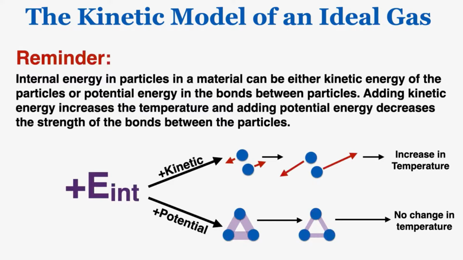As a reminder from a previous lecture, internal energy in particles in a material can be either kinetic energy of the particles or potential energy in the bonds between particles. Adding kinetic energy increases the temperature, and adding potential energy decreases the strength of the bonds between the particles. So both of these are examples of internal energy, energy contained within the particles of an object. If that internal energy is kinetic, it goes into increasing the temperature of the material, and if it's potential, it goes into changing the phase of the material, but doesn't change the temperature.